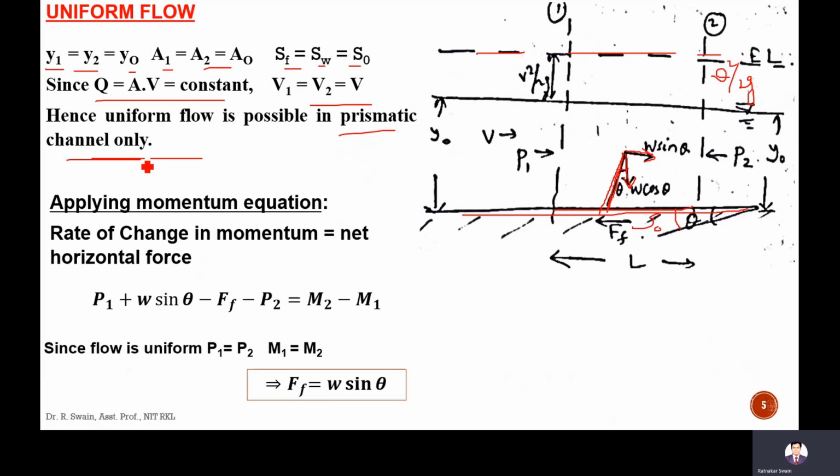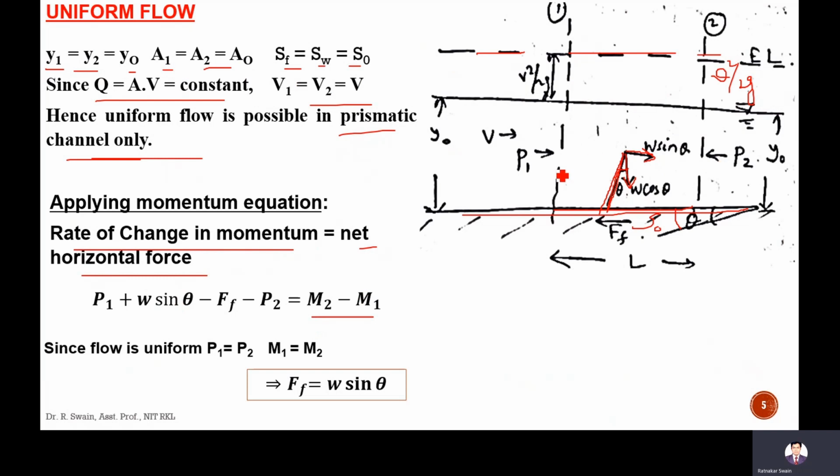Applying the momentum equation, which says that according to Newton's second law, the net rate of change of momentum is equal to the net horizontal force. The rate of change of momentum will be M2 minus M1 for section 1 to section 2.